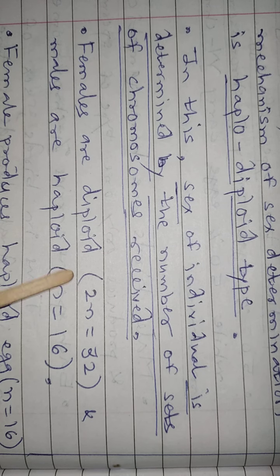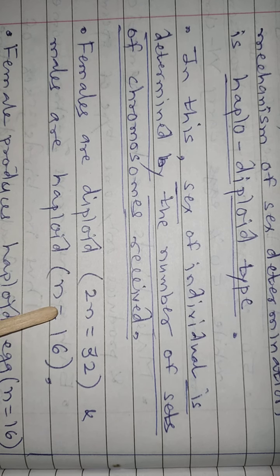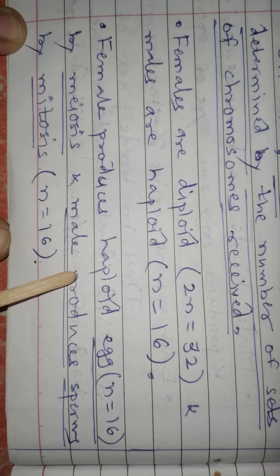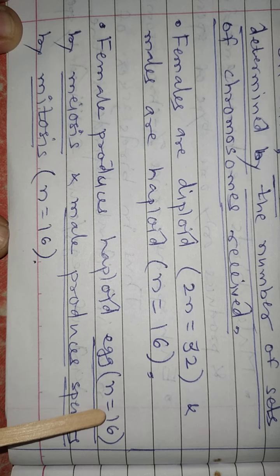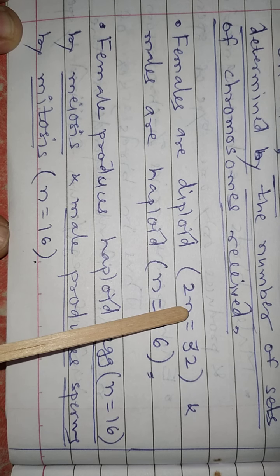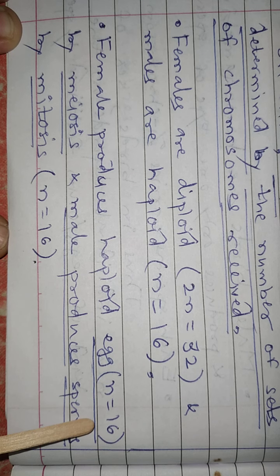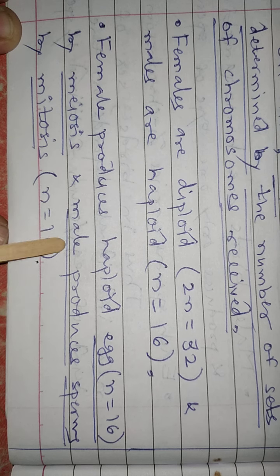Females are diploid with 2n. Diploid number is how much? 32. While males are haploid with n is equal to 16. Female produces haploid eggs where n is equal to 16. 2n number is 32. So what will be the n number of eggs? 16. By meiosis, while male produces sperms by mitosis.